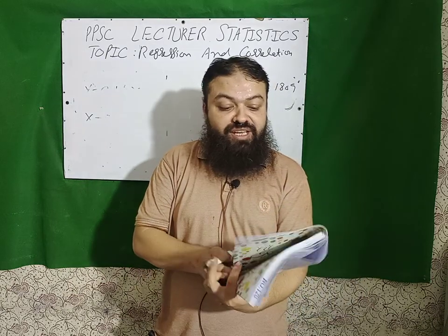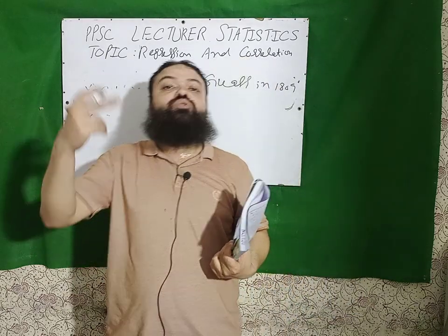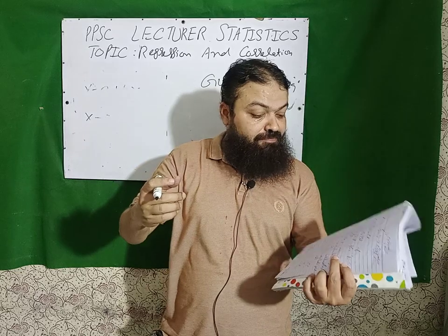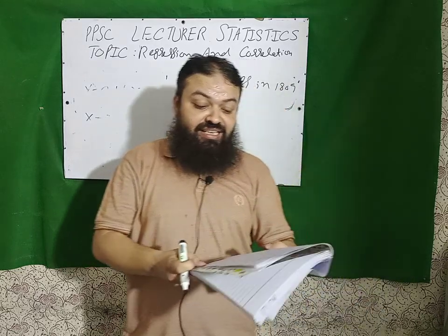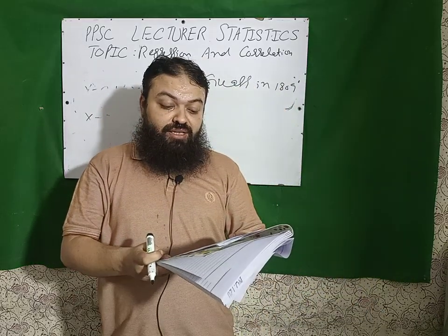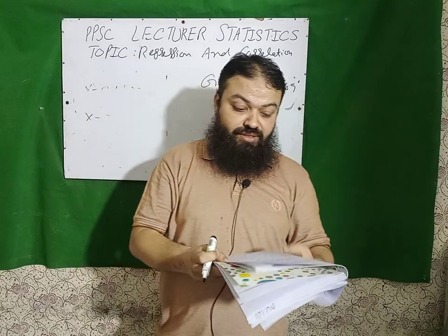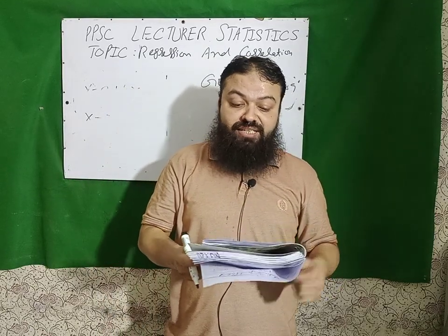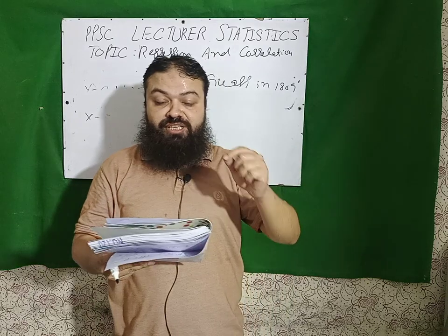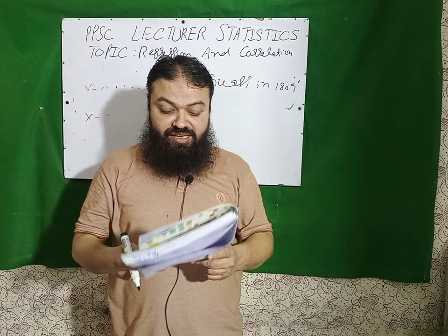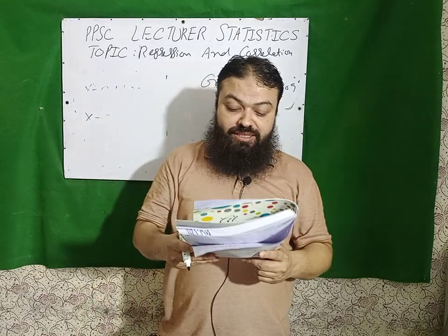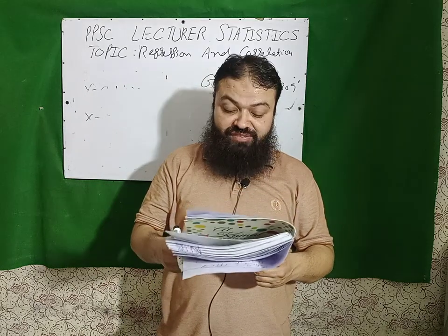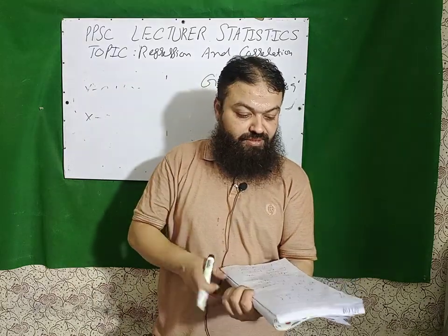Next is covariance is the strength of the relationship between the two variables. Covariance is an unstandardized version of correlation coefficient. Next question is, covariance is dependent on the units of measurements of the variables. Next question, the idea of product moment correlation coefficient R was given by Karl Pearson.